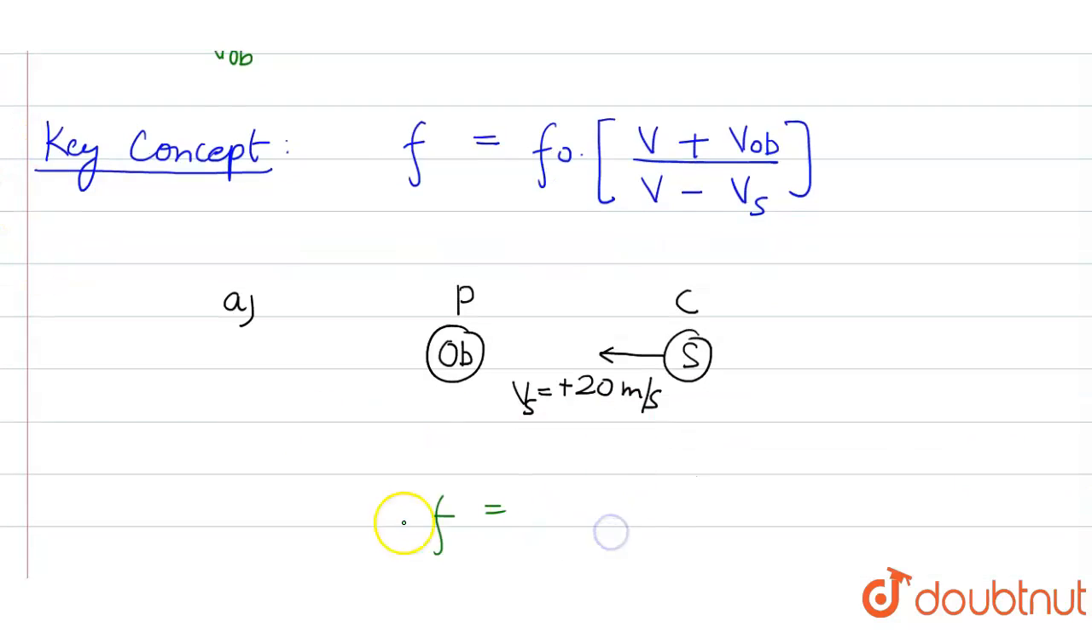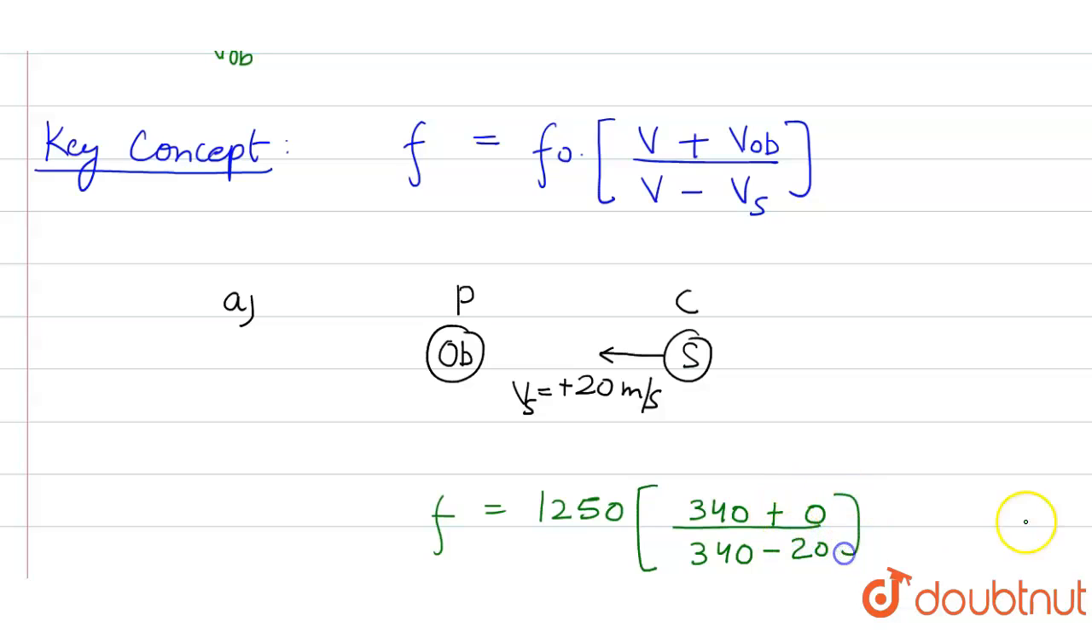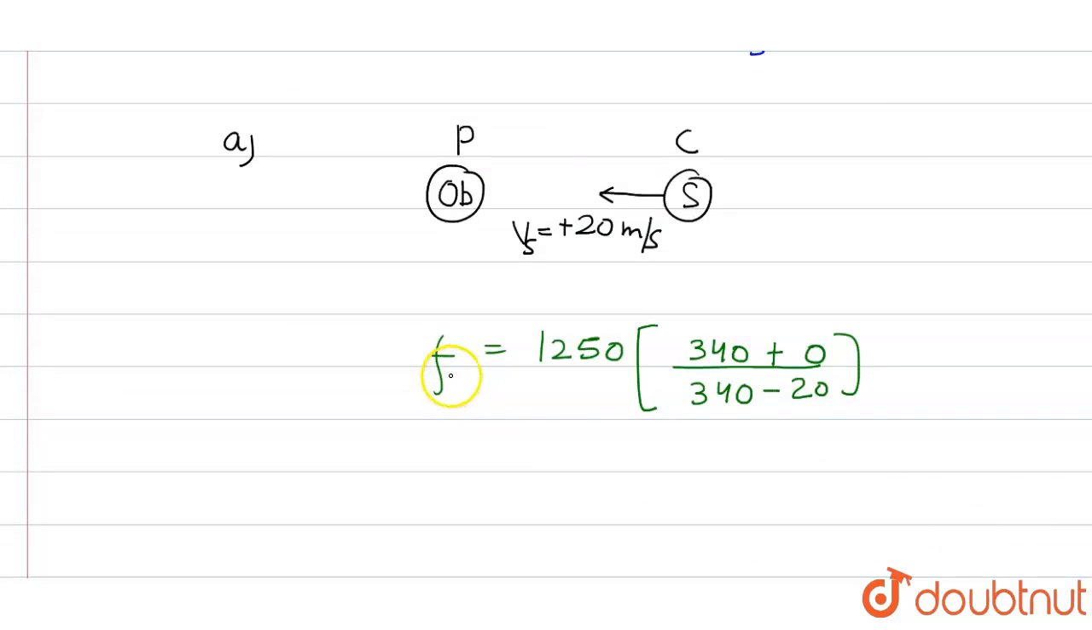Okay, so now let us find the apparent frequency as observed by the observer. So we have F equals F naught. F naught is 1250 Hz. Bracket, velocity of sound is 340, velocity of the observer is 0, divided by velocity of sound minus velocity of the source, which is 20. So now on solving, we will get F1 as 1328.12 Hz. So this is answer for our first part.